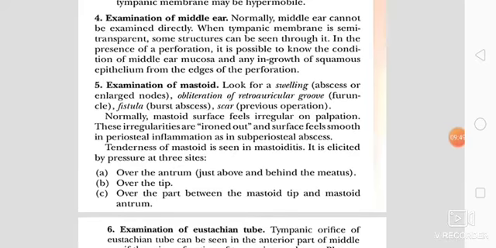Normally, the mastoid surface feels irregular on palpation. These irregularities are ironed out and the surface feels smooth in periosteal inflammation, as in subperiosteal abscess. Tenderness of the mastoid is seen in mastoiditis. It is elicited by pressure at three sites: over the antrum, just above and behind the meatus; second, over the tip; and third, over the part between the mastoid tip and mastoid antrum.